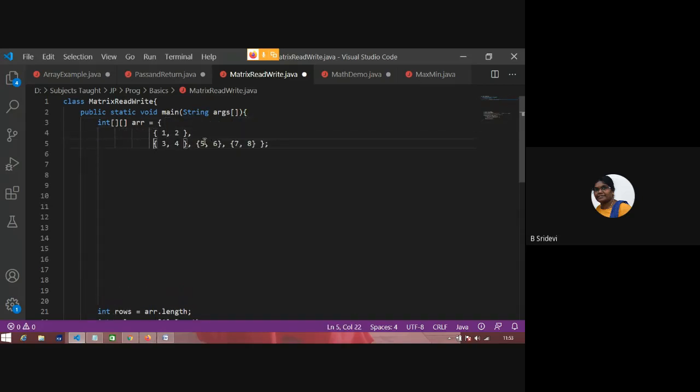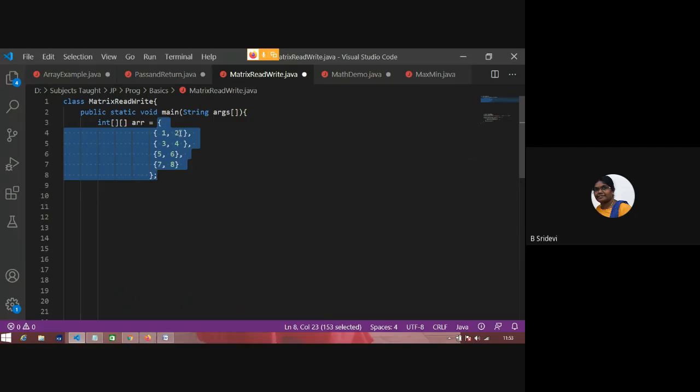This is 1. You can write it in a single line for your understanding. I'm showing it like this. So in this way also you can initialize a two-dimensional array. It has 4 rows, and in every row 2 elements. That means the dimensions are 4 by 2. When you give numbers directly, there is no need to specify the dimensions. It automatically calculates. So the outside one gives the entire array.